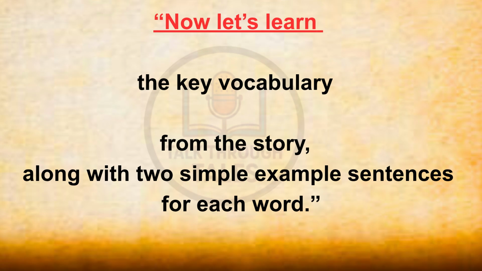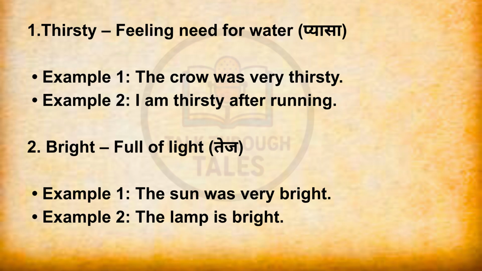Now let's learn the key vocabulary from the story, along with two simple example sentences for each word. 1. Thirsty, feeling need for water. Example 1. The crow was very thirsty. Example 2. I am thirsty after running. 2. Bright, full of light. Example 1. The sun was very bright. Example 2. The lamp is bright.